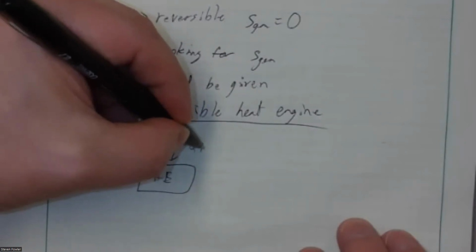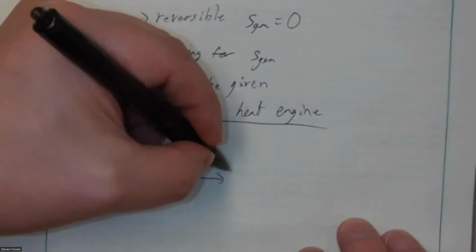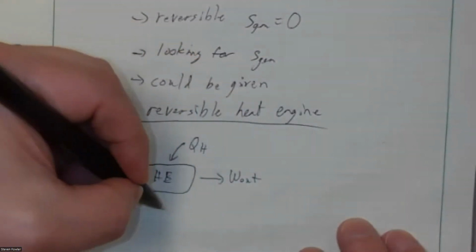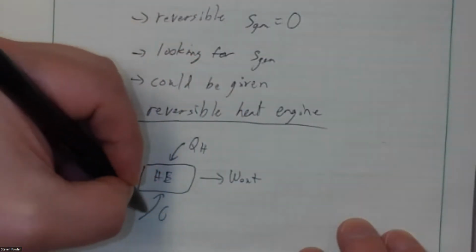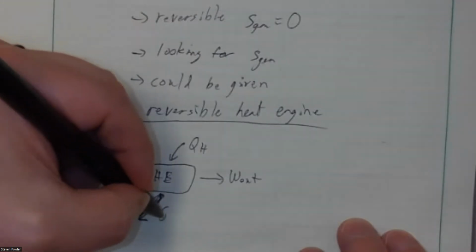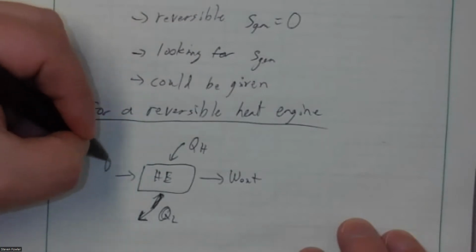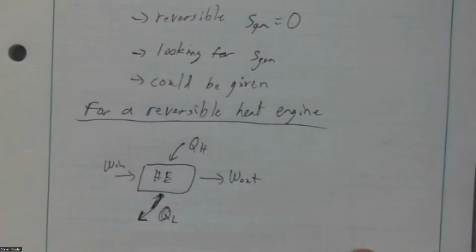It's absorbing heat, QH, from a high temperature source. It's pulling work out. Right, we're pulling out QL to the low temperature source, and we're putting a little bit of work in to do it.